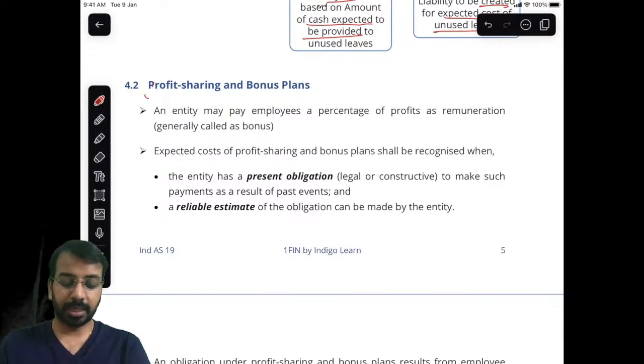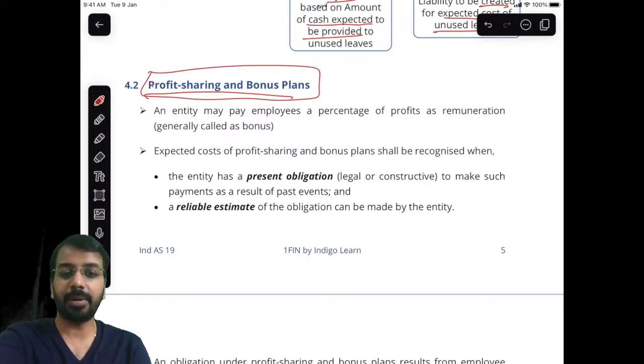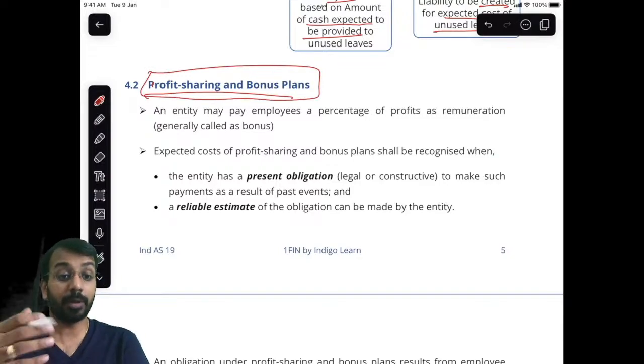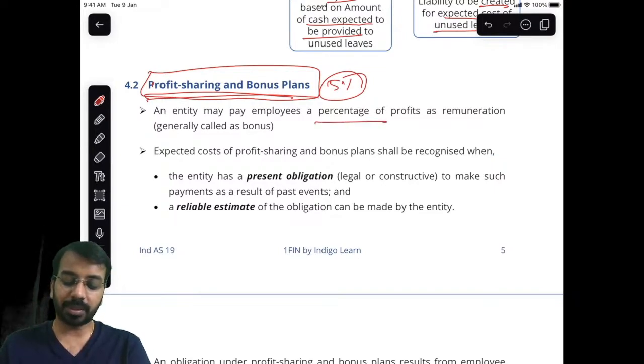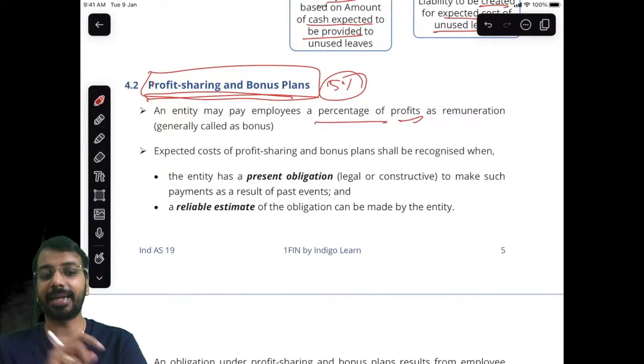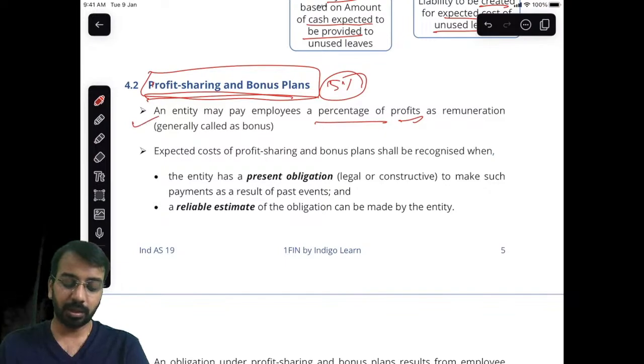Now, there could sometimes be profit sharing plans and bonus plans. What are these? These are basically payments to employees, saying that if you make so much profit, let us say we'll pay 5% of profit as bonus. These are called profit sharing plans. Here you have to estimate what percentage of profit you are likely to pay and how many employees are likely to be entitled to that. By considering that, you will provide for the expense, right?